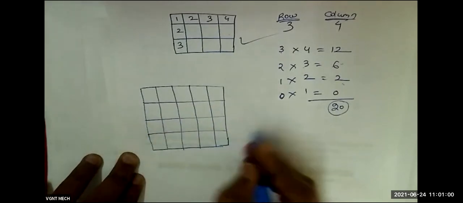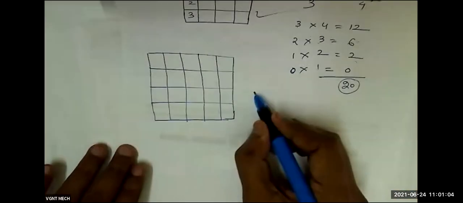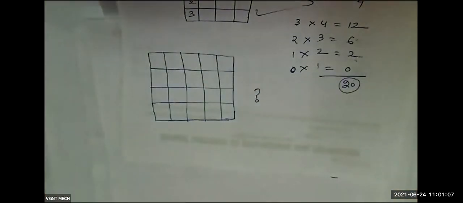How many squares are there in this figure? How many squares are there?